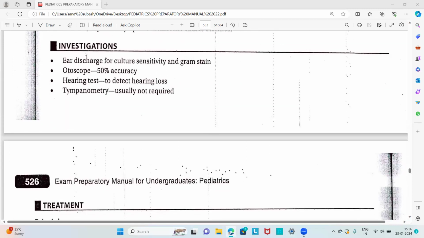Then about the investigations, we take the ear discharge, if present, and send it for culture sensitivity and Gram stain to find out the responsible organism. An otoscope is used to find out if the tympanic membrane is ruptured or for other signs. A hearing test is done to detect conductive hearing loss, using the tuning fork test and other methods. Tympanometry is usually not required, but in certain cases we use it. So these are the investigations.